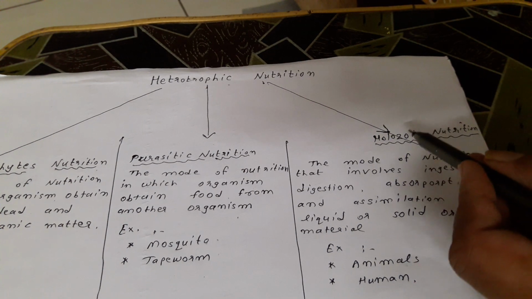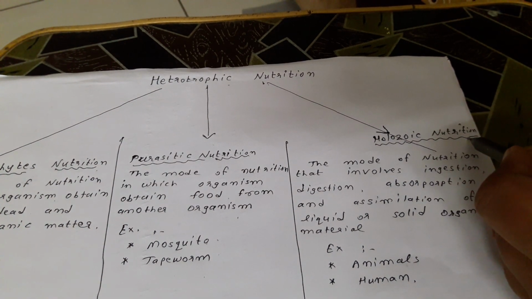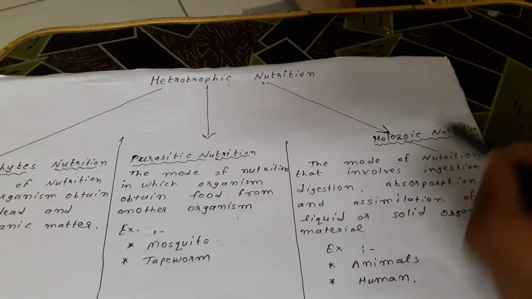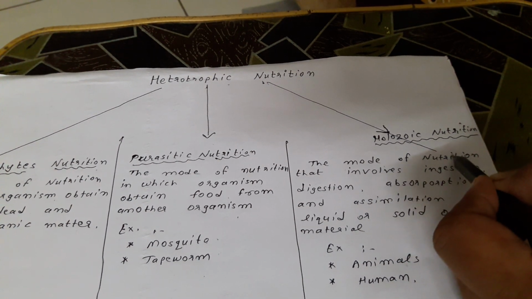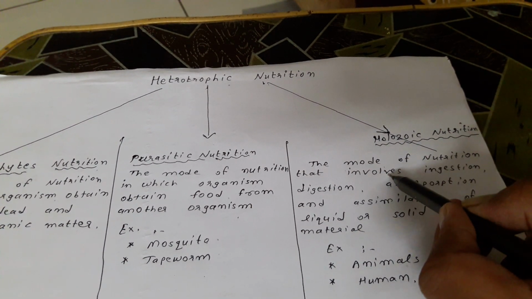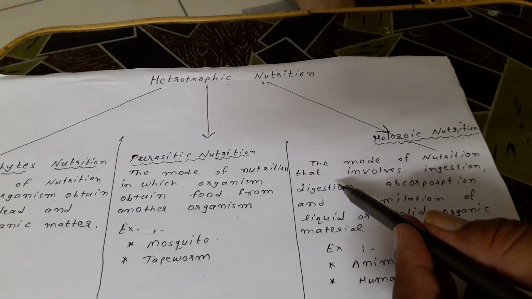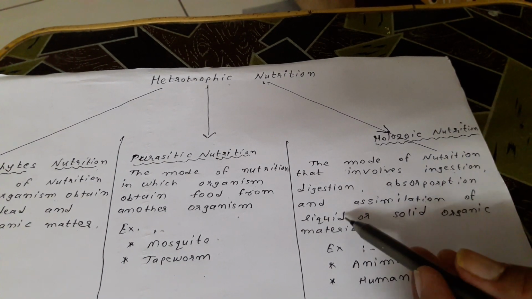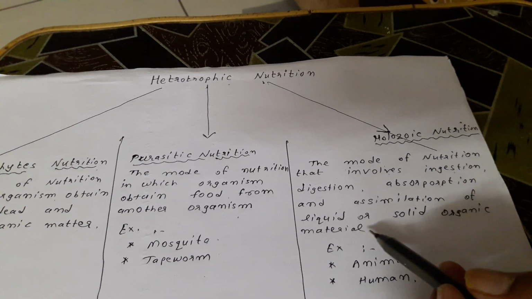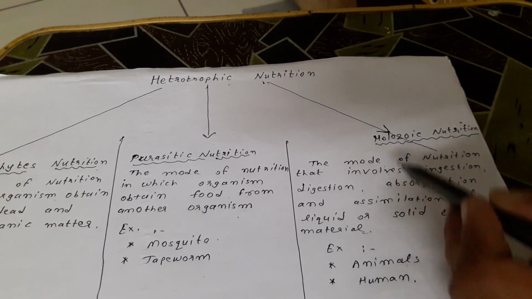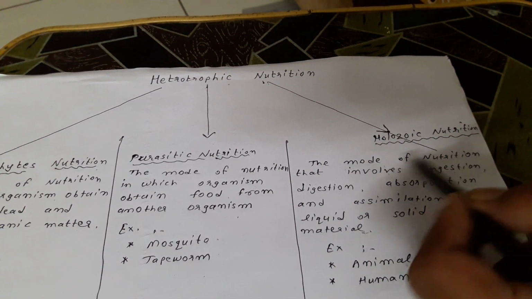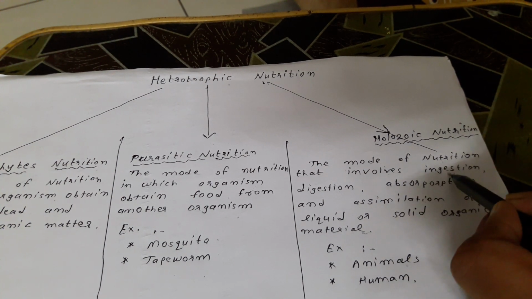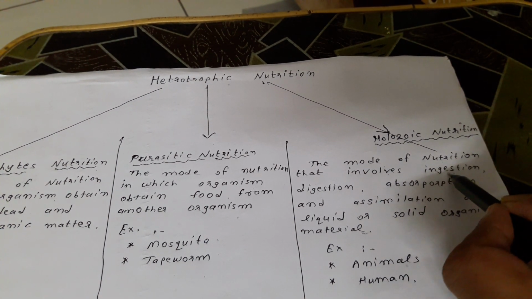Then the third is holozoic nutrition. Holozoic nutrition is the mode of nutrition that involves ingestion, digestion, absorption and assimilation of liquid or solid organic material. Ingestion, that is taking the food.